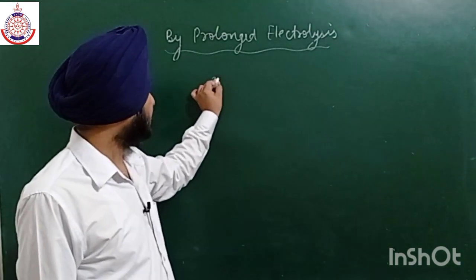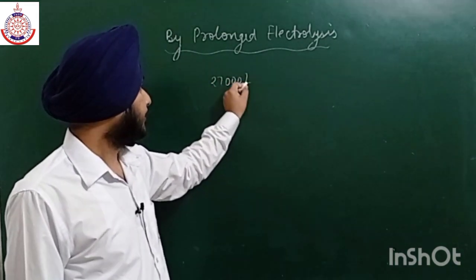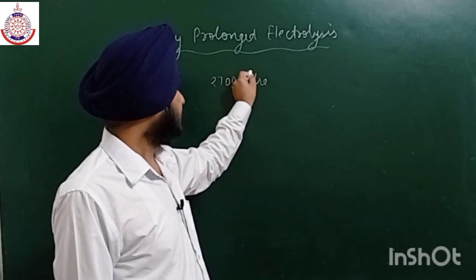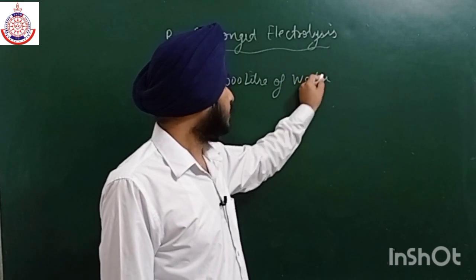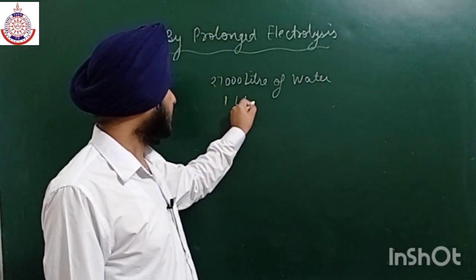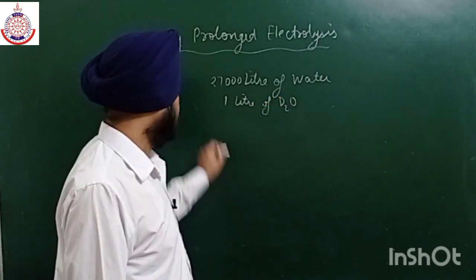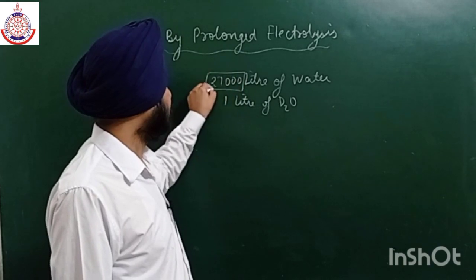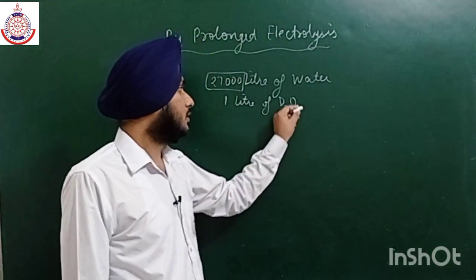Near about 27,000 liters of water is used to prepare only 1 liter of D2O. So we have to electrolyze 27,000 liters of simple water to get 1 liter of D2O.